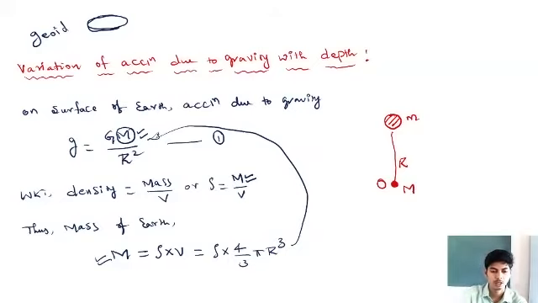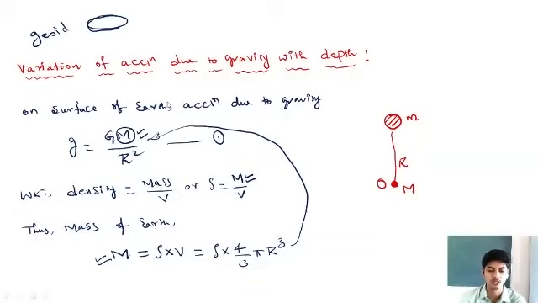Hello. In the last class, we were discussing variation of acceleration due to gravity with depth. I have told you acceleration due to gravity decreases with height. As a body starts moving above the surface of the Earth, the value of acceleration due to gravity on it goes on decreasing. And now we need to analyze what happens to the value of acceleration due to gravity as we start moving into the surface of the Earth.